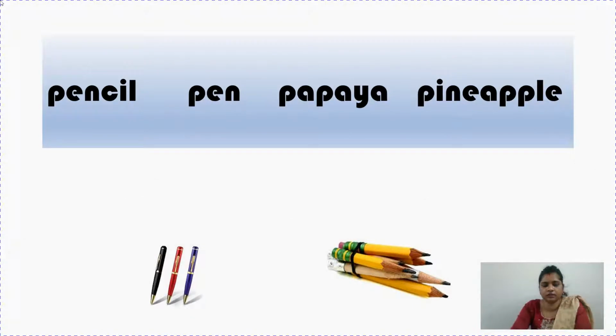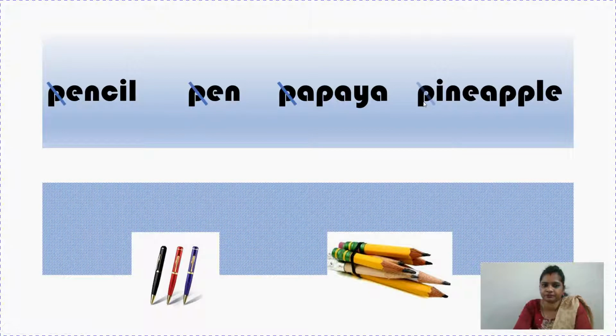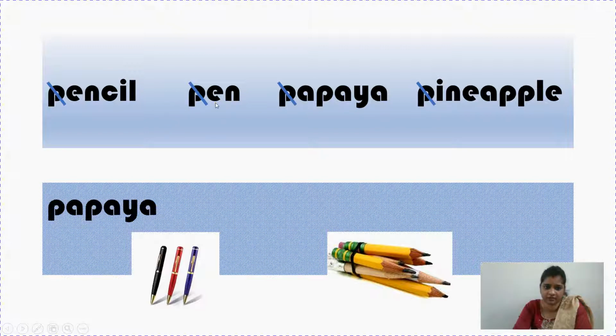Now see, four words are here, and all four words have the first letter P. So what we will do here, we will strike P. Let's move to the next letter: E, E, A, and I. We know A comes first, so let us write papaya here. Now what is left? E, E, and I. We know E comes first. But again there are two words with E, so let us cut E. Now the third letter is N. So again cut N.